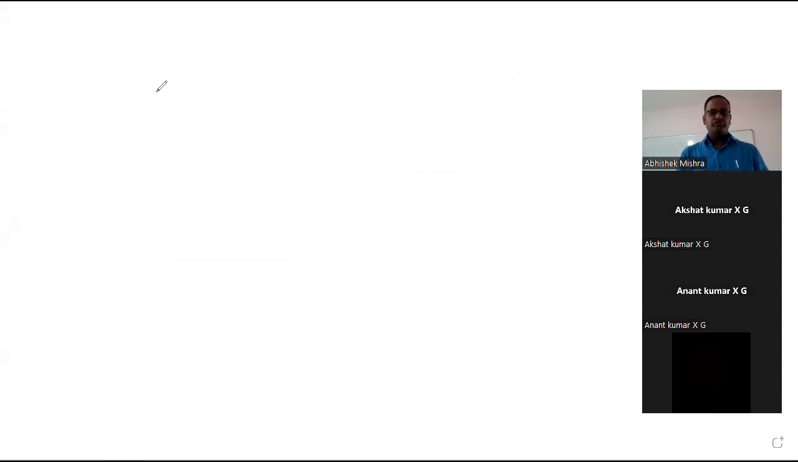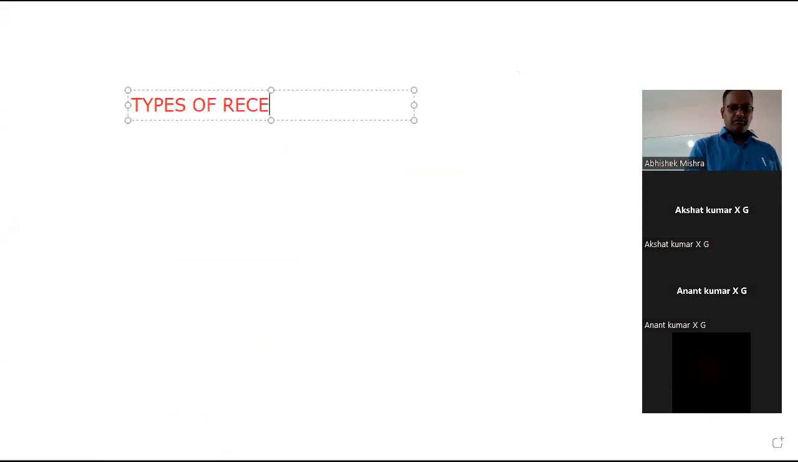Now students, we will come to the next topic. As we have studied the receptors, now we will be seeing the types of receptors. See, what are the different types of receptors? My editable board is visible now. The types of receptor which I have written is visible.